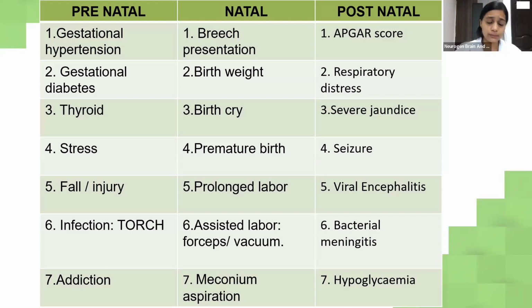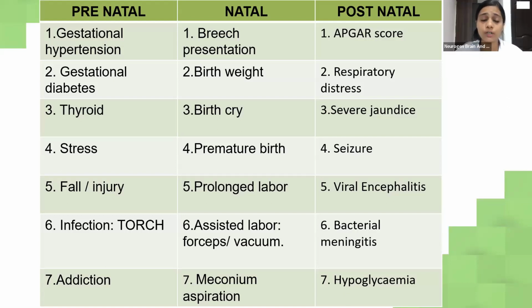Thyroid can be hypothyroidism or hyperthyroidism. Stress, fall or injury, infection like toxoplasmosis, rubella, cytomegalovirus and hepatitis virus, or addictions like drug substance, smoking or alcohol. What are the natal causes? Natal meaning during the time of delivery, what can go wrong during the time of delivery? That is breech presentation. Breech means the child's legs and buttocks are downwards while it's born.